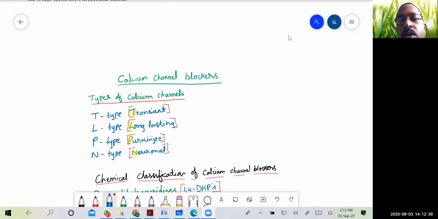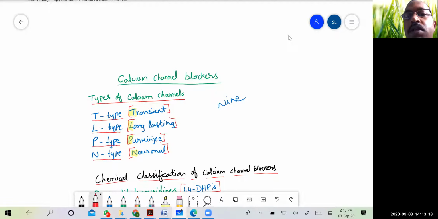let us see what are the different types of calcium channels that are present in the body. There are, of course, 9 different types of calcium channels present. The 4 are very important to us. And the 4 types of channels are named as the P-type channel, P-type calcium channel, and N-type calcium channel.